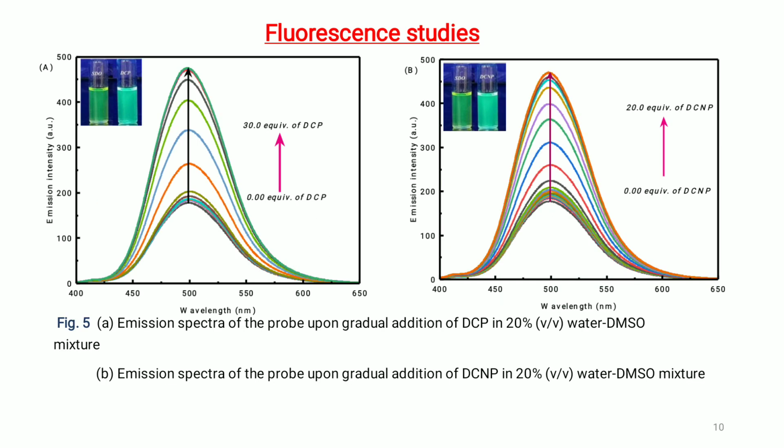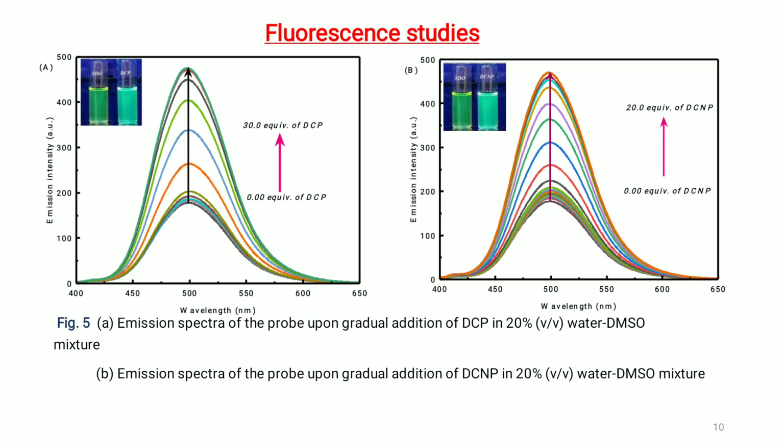Fluorescent studies. The emission spectrum of SDO shows a strong emission band at 488 nanometer in DMSO water solution with excitation wavelength at 365 nanometer. The addition of DCP and DCNP to the SDO solution gradually increases the emission peak at 488 nanometer, leading to improvement in the emission intensity.